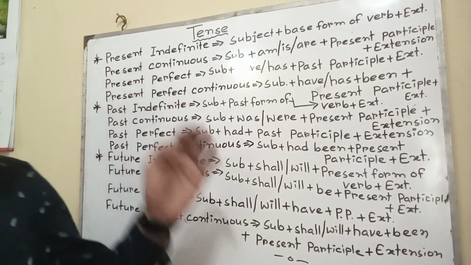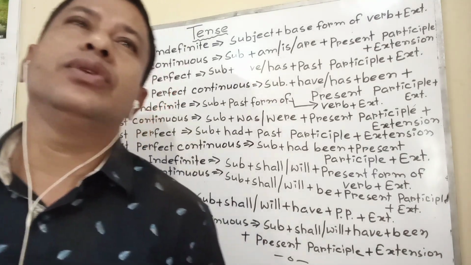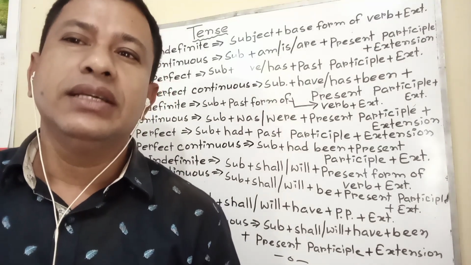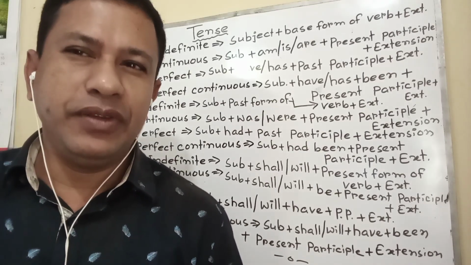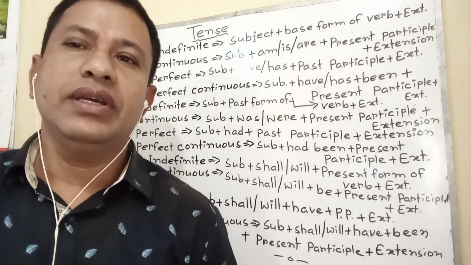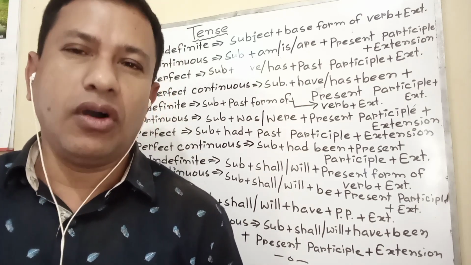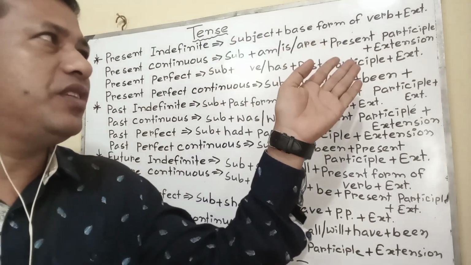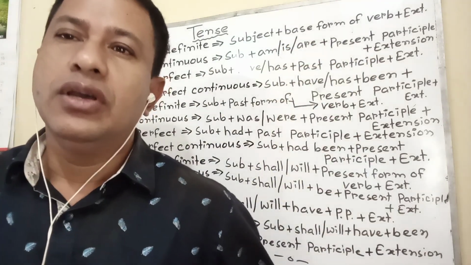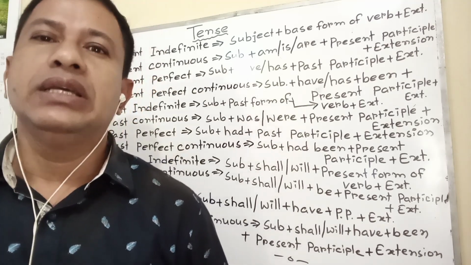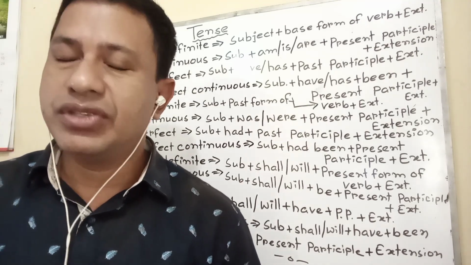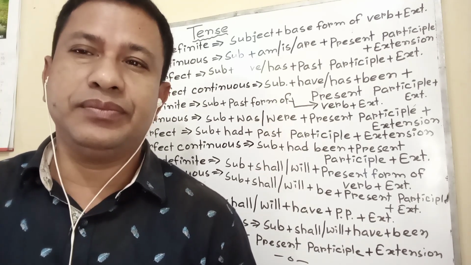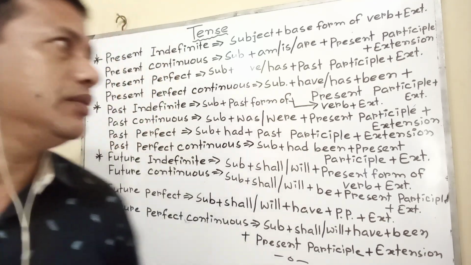I am telling you again, what is present indefinite? The activity which goes on every day or continuously, that happened in the previous time or before, that is happening at present time, and that will happen in future, is called present indefinite tense. The structure is subject plus base form of verb or present form of verb plus extension. Example: they come here, he goes there, he likes it. In this way, practice and practice, then everything will be easier for you.